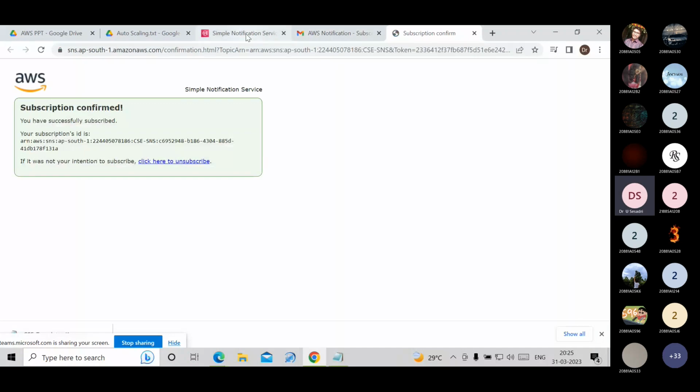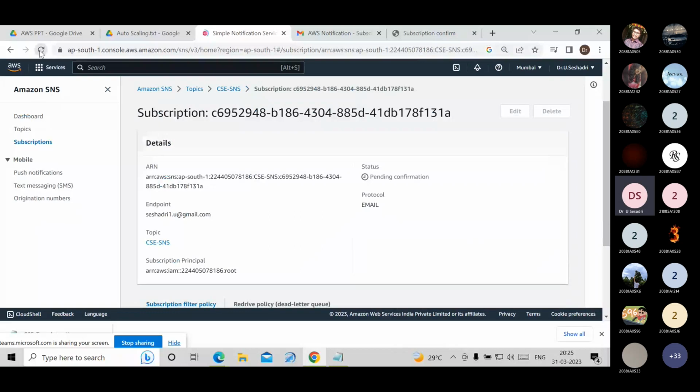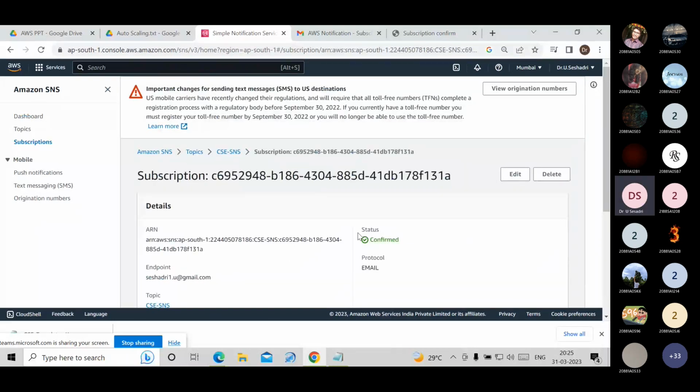Now go back to the AWS browser and refresh it. What is the status now? The status is confirmed. That is, I am applying the notification service through email. I am not using SMS because SMS is chargeable. I got the notification mail from AWS to my mail ID. That's the second step I am done.